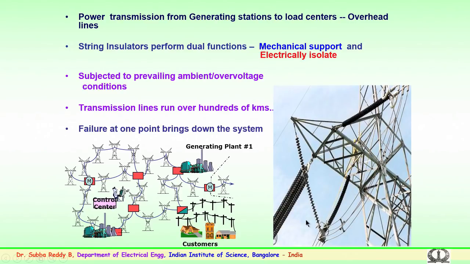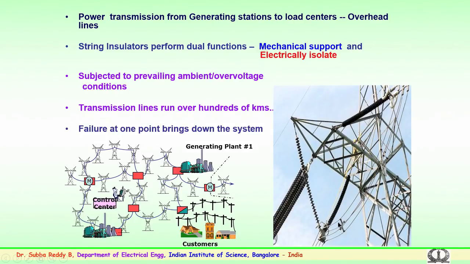So, these insulators usually perform two important functions. You can see that the first is mechanical support to the tower. Either in the tension mode or in the suspension mode, you have to have a mechanical connection, that is, a mechanical support to the tower. The second is electrically isolating the tower from the conductor. So, these are the conductors. Here, for example, you can see a 4 bundle conductor with several accessories like spacer, corona control ring, and several of these.